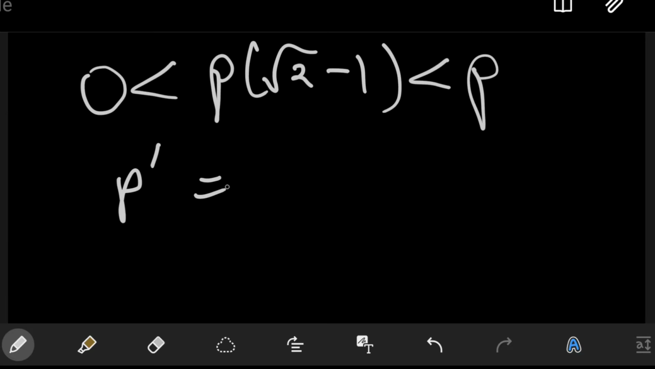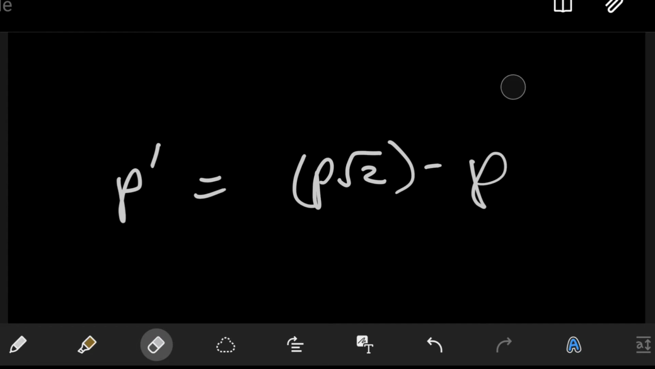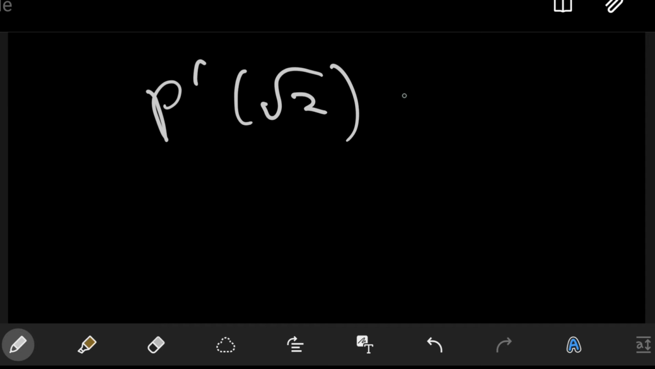So p dash is equal to p root 2, in brackets, minus p. p root 2 is a natural number by the definition of p, and p is another natural number. So it's the difference of 2 natural numbers which is greater than 0, which is positive. That means p dash is also a natural number. Finally, let's look at the defining property of p. Does p dash also have this defining property, namely, is p dash into the square root of 2 also a natural number?